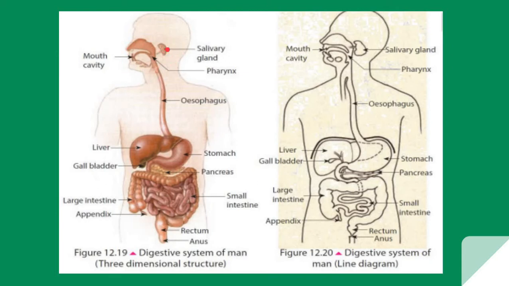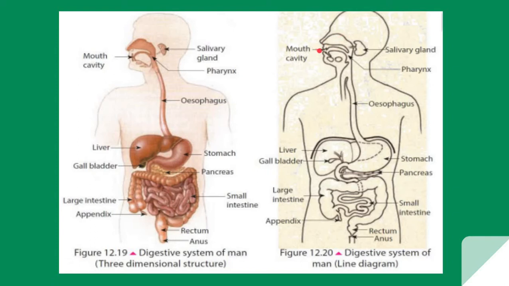Then we get the salivary gland, the pharynx, the esophagus, the liver, the stomach, the gallbladder, the pancreas, the large intestine, the small intestine, the appendix, rectum, and the anus.